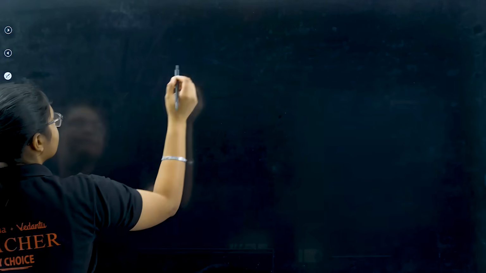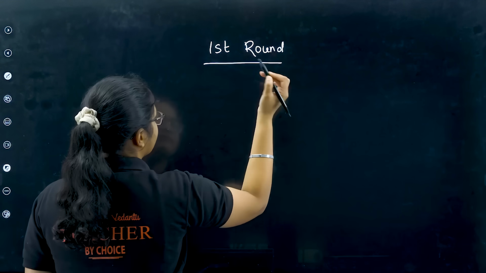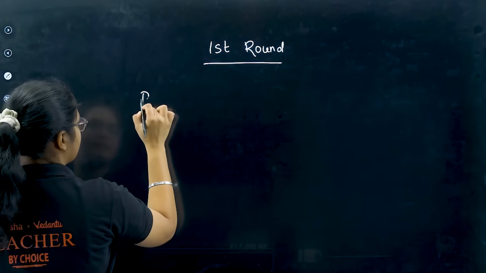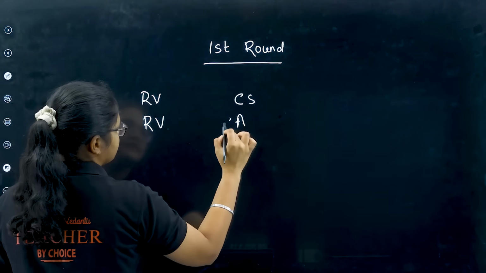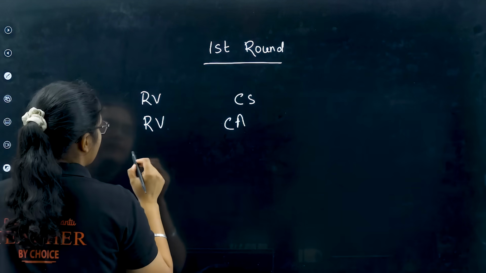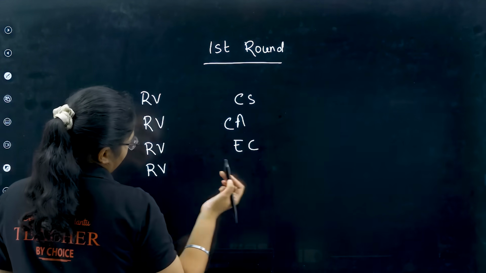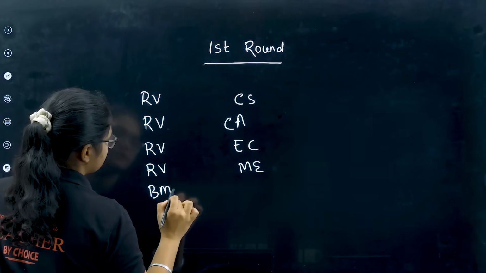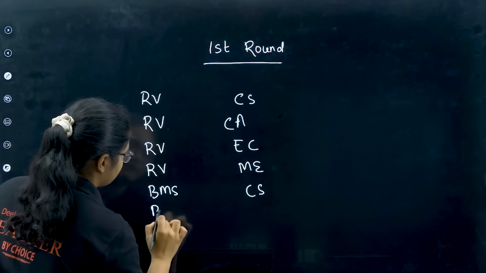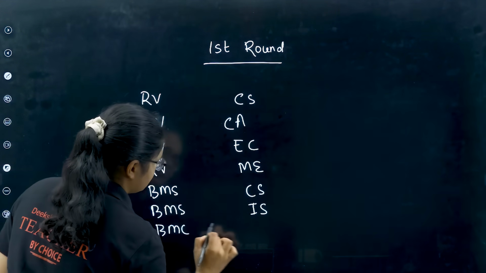For example, in my first round option entry, I have given 10 colleges. For example, I have given RV College CS, then RV College CS with AIML, then RV College EC, then RV College Mechanical, then BMS College CS, then BMS College Information Science, BMS College EC.